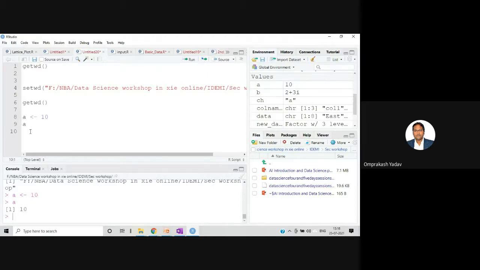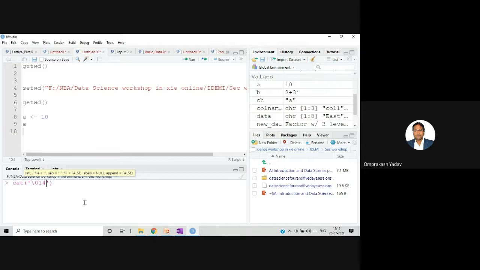Now, yesterday I told you that if we want to delete or clear this particular content, we can say Ctrl+L, and it will delete the content. There is one more option. You can say cat, and in a single inverted comma, you can put \014. Let me check. Yeah. So you can say cat with \014 in single inverted commas, and if you enter, it will also clear the screen.